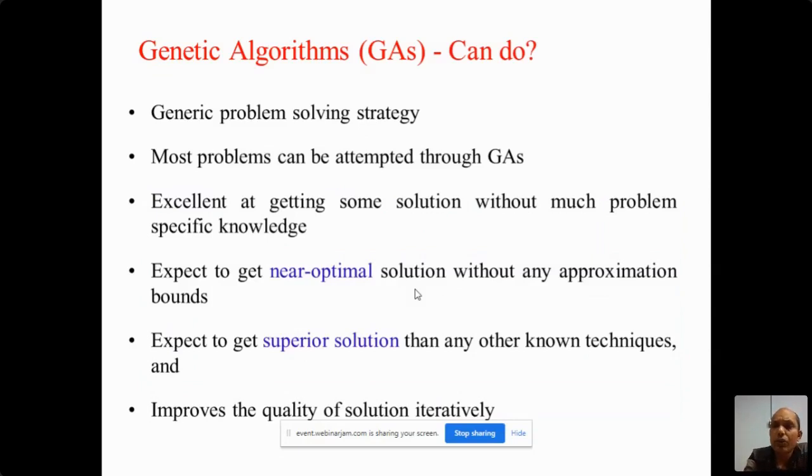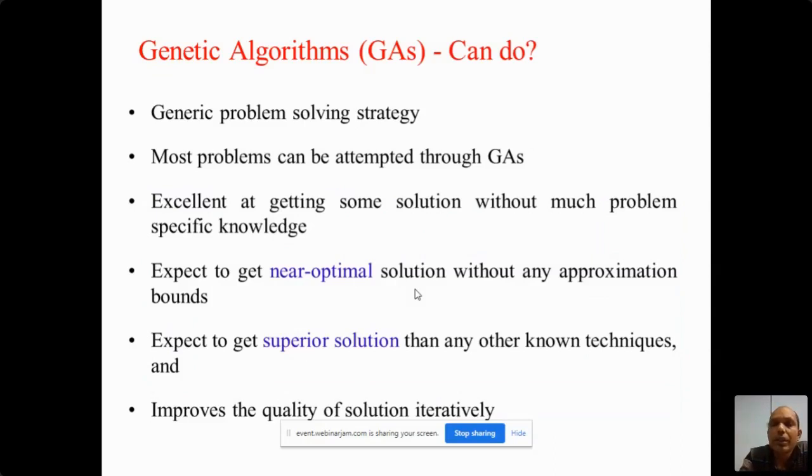It is excellent at getting some solution without much problem specific knowledge. So to apply this genetic algorithm, this metaheuristic, you don't require problem specific knowledge. Whether it is a discrete problem, continuous problem, or constrained problem, you can directly apply this metaheuristic.